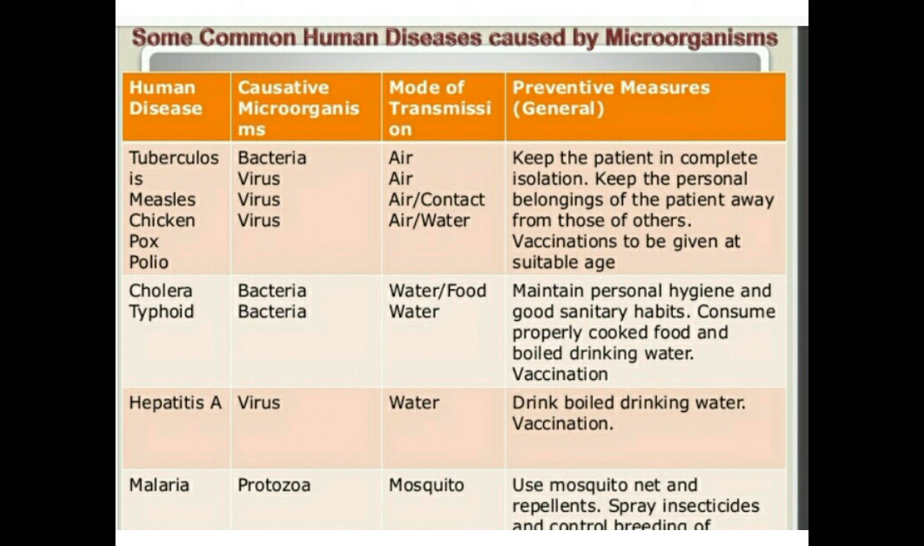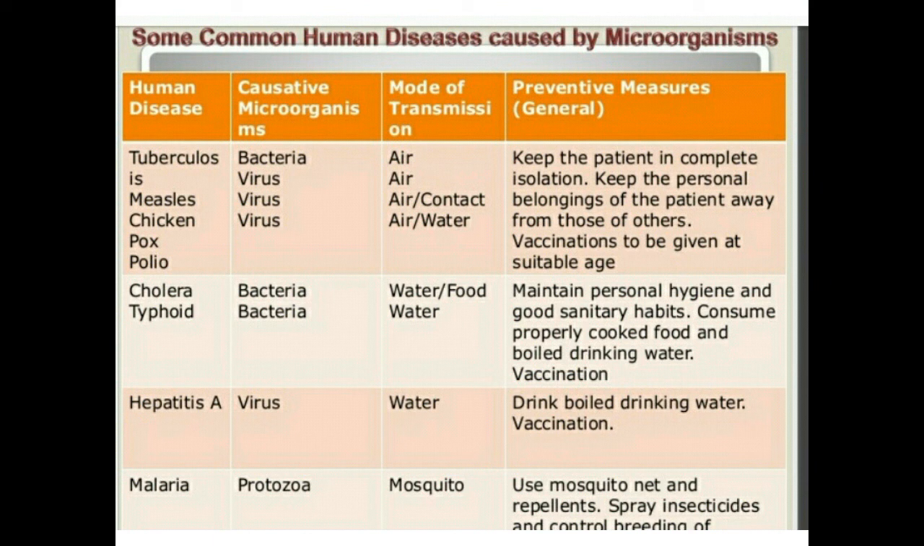Yellow vein mosaic is a viral disease which affects vegetables, especially ladyfinger, bhindi. Rust of wheat is a fungal disease spread through air and seeds, and it affects wheat. So there are so many microbes which cause many diseases. On the screen also you can see so many diseases.